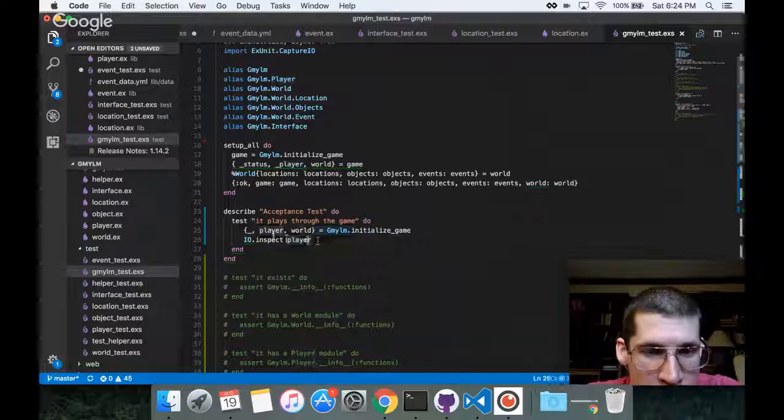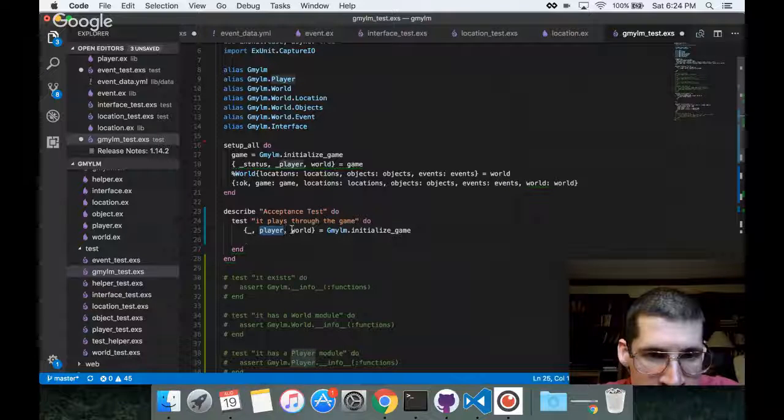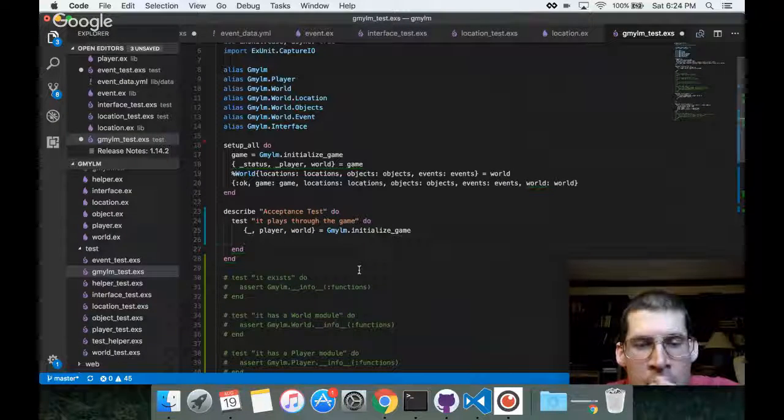All right, so I am confident now that this first thing is going to probably be a status code, but more importantly, the things that I need, the player and the world, are coming back when I do this. So those things then do need to be passed into this loop, and I need to break out of the loop somehow, and I'm just not sure how that's going to happen.